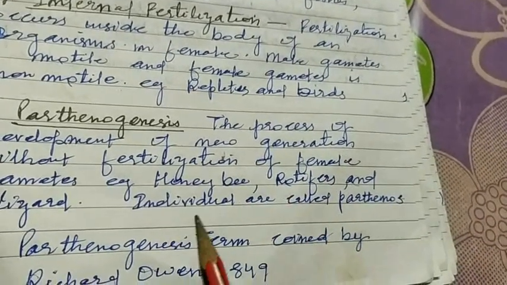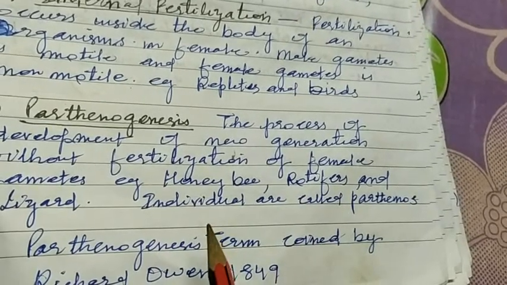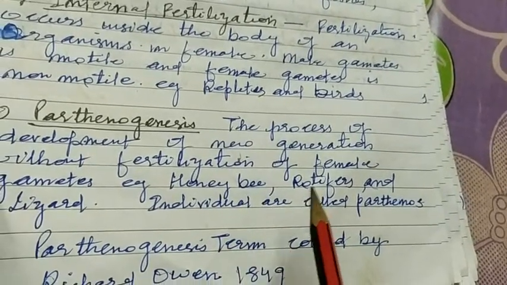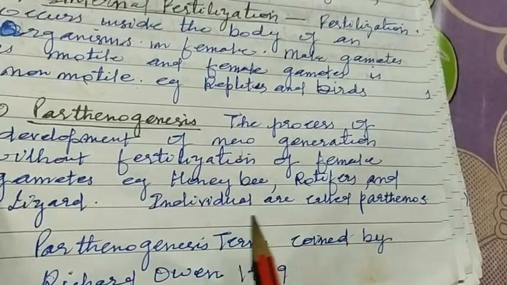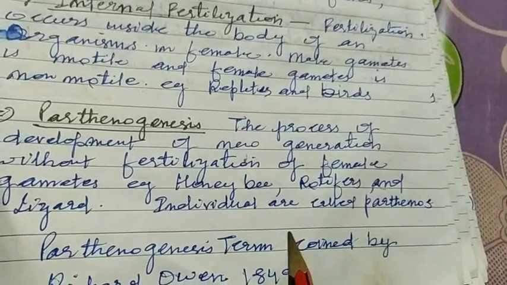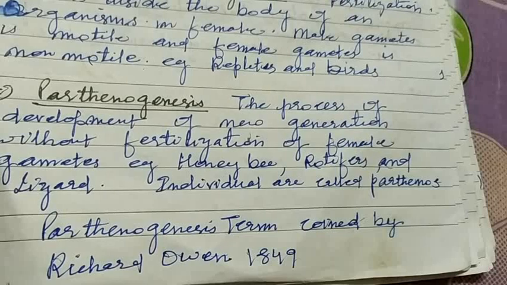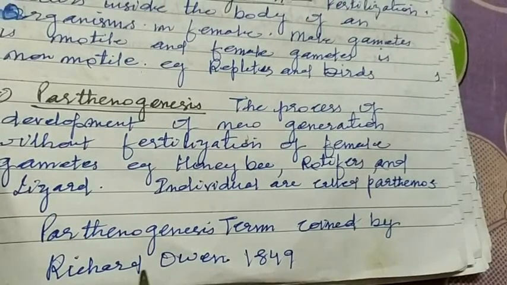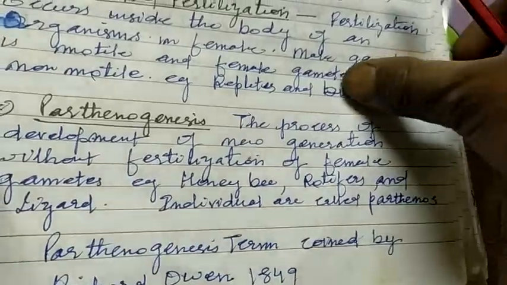Generally, parthenogenesis is found in honeybees, rotifer, aphid, lizard, lice, mite, and tick. The individual born by parthenogenesis is known as parthenos. The term parthenogenesis was given by the scientist Richard Owen in 1849.